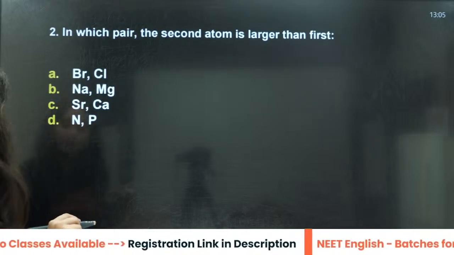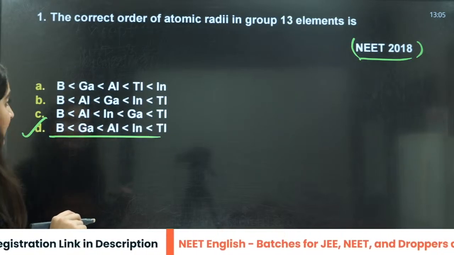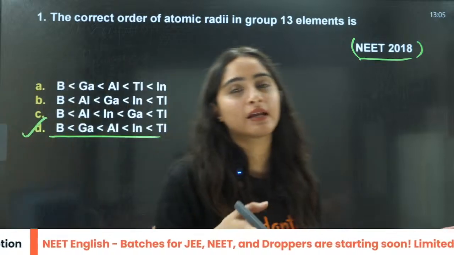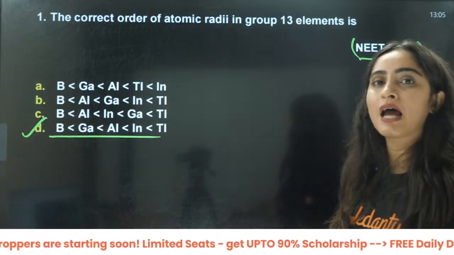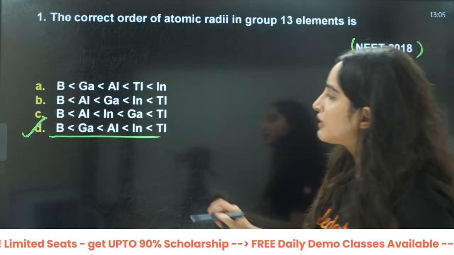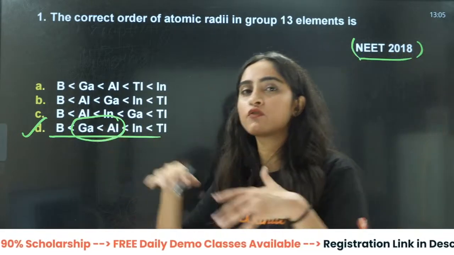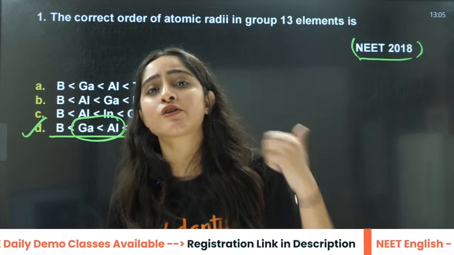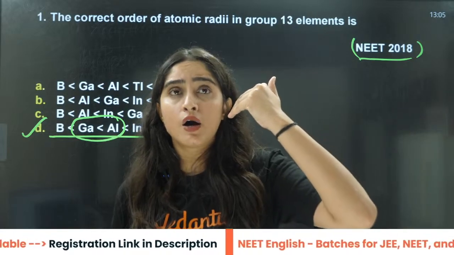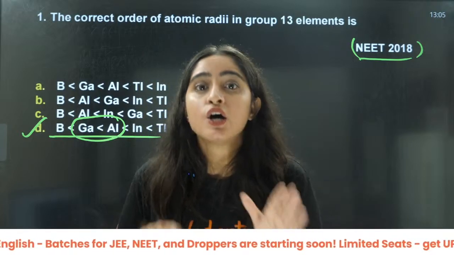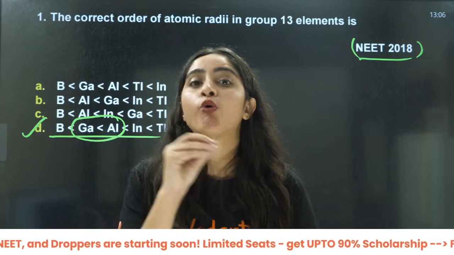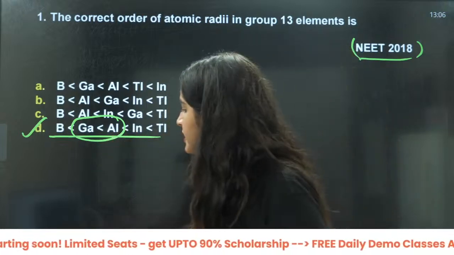Then the next question, this was asked in NEET 2018, which is the latest. You can see it is a very simple question. They can even ask you an assertion-reasoning question on why this happened. The reason will be written as because of lanthanoid contraction, because of high shielding effect of 3d, or because of poor shielding effect. So what will the answer be? That will be the poor shielding effect.